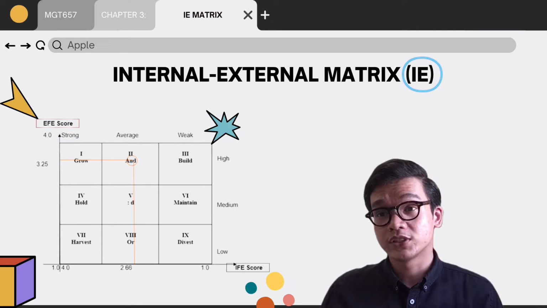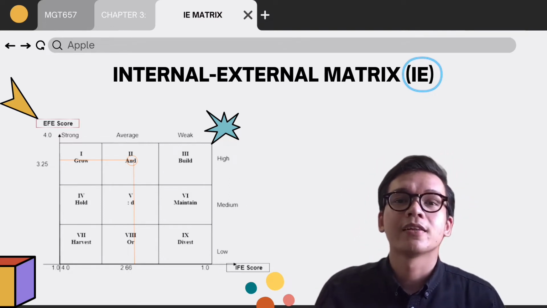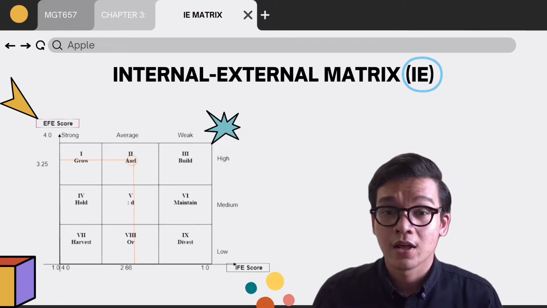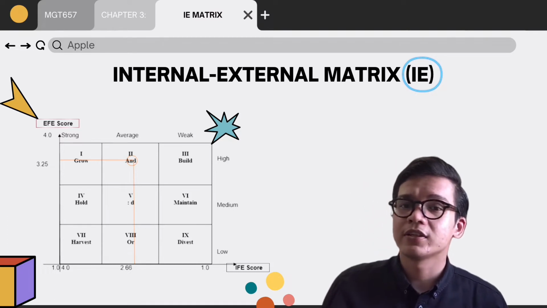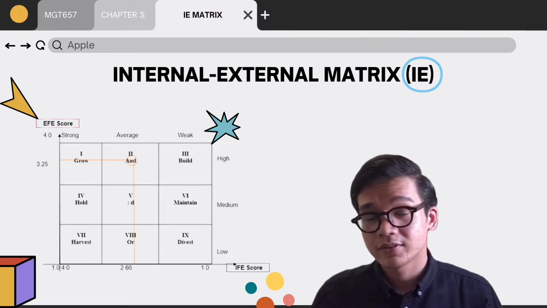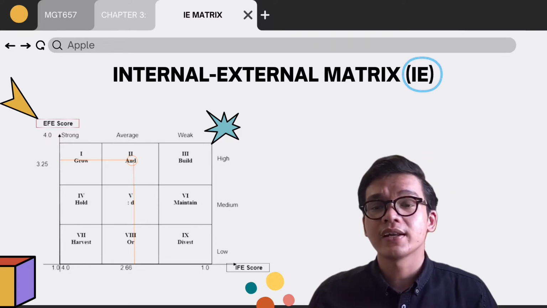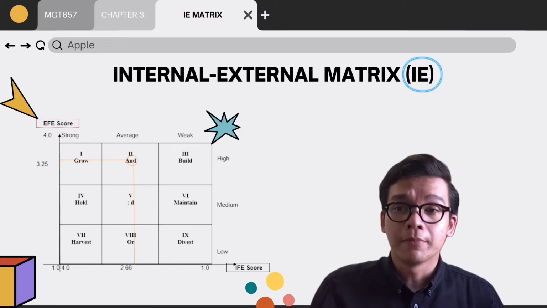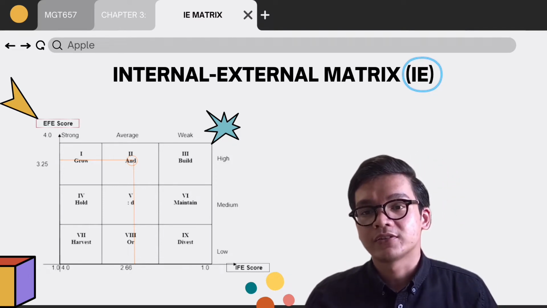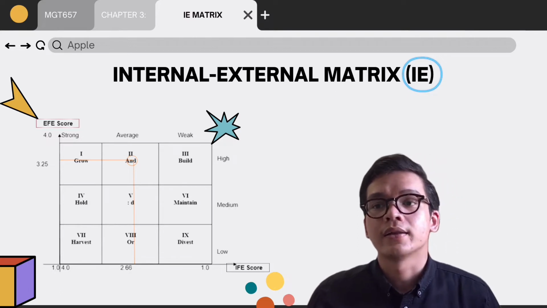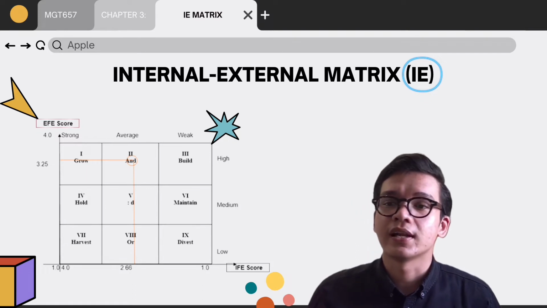So in chapter 3, which is the company strategy plan for strategy formulation, we use the internal external matrix and the grand strategy matrix. Based on the figure above, we carried out the internal external matrix, in which we found that the total weighted score for the IFE matrix is 2.66 and it falls under the average row. Meanwhile, the total weighted score for the EFE matrix is 3.25 and it falls under the high column. So based on the intersection in the IE matrix,